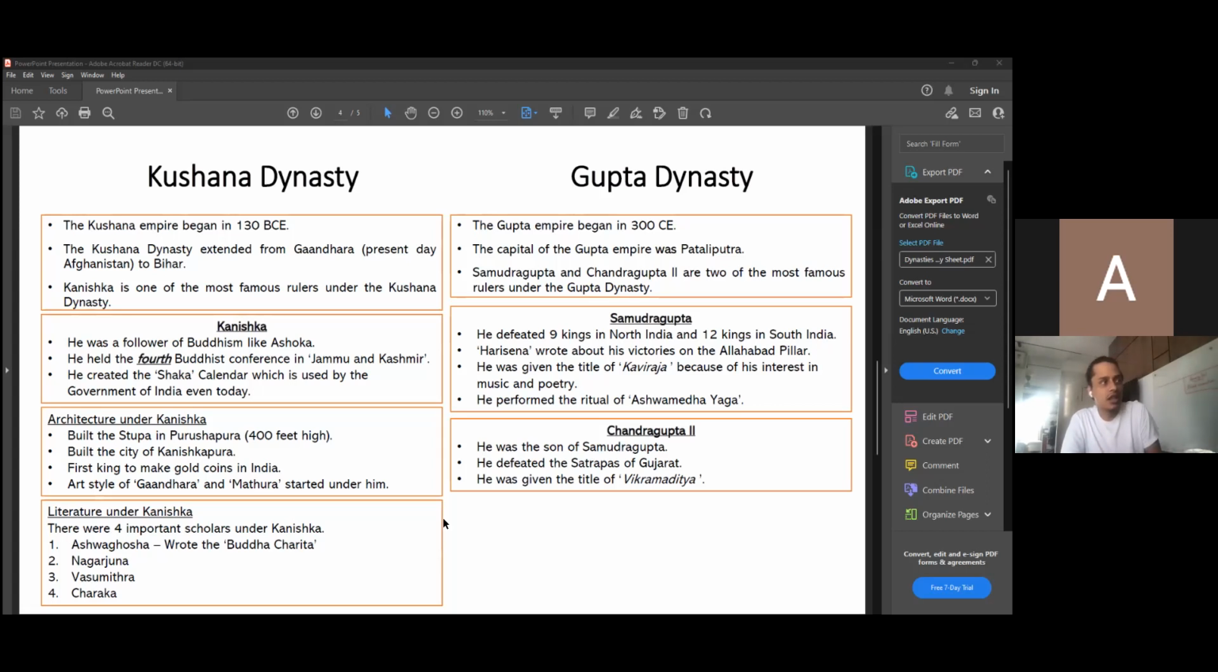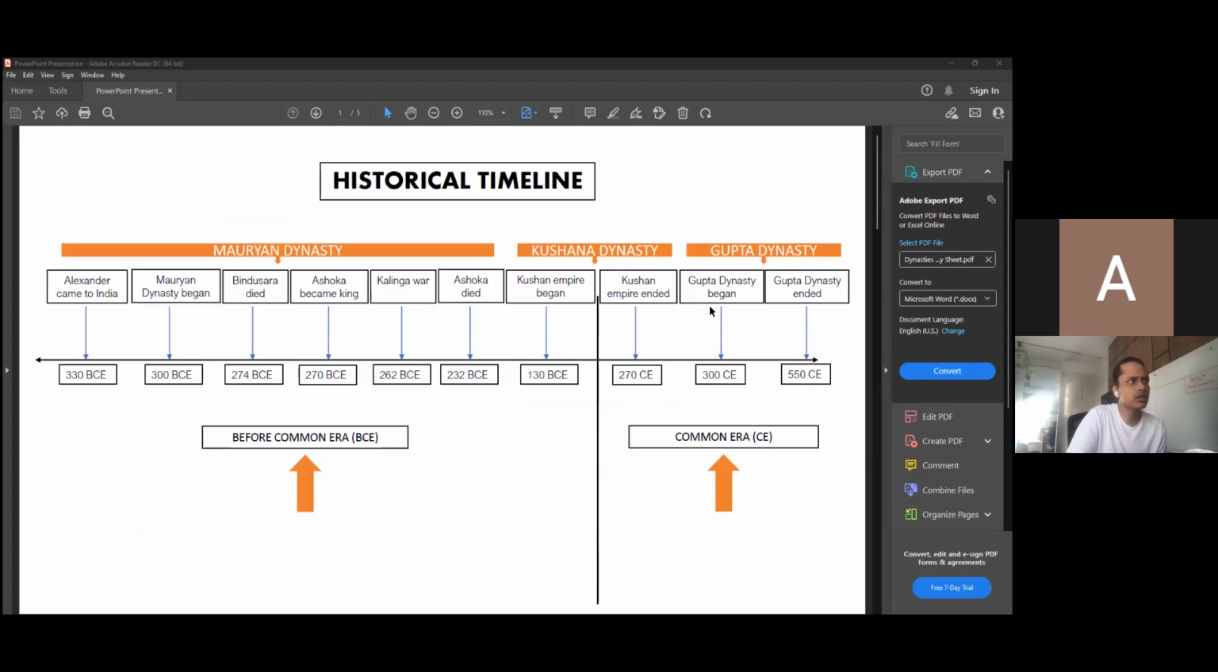Now let's very quickly come to our Gupta dynasty. Under the Gupta dynasty, again, in our textbook we have not discussed how the Gupta dynasty actually fully began. We have only discussed the two most famous rulers, and we will understand that. Now let's look at the first point. Let's actually quickly go to the historical timeline.